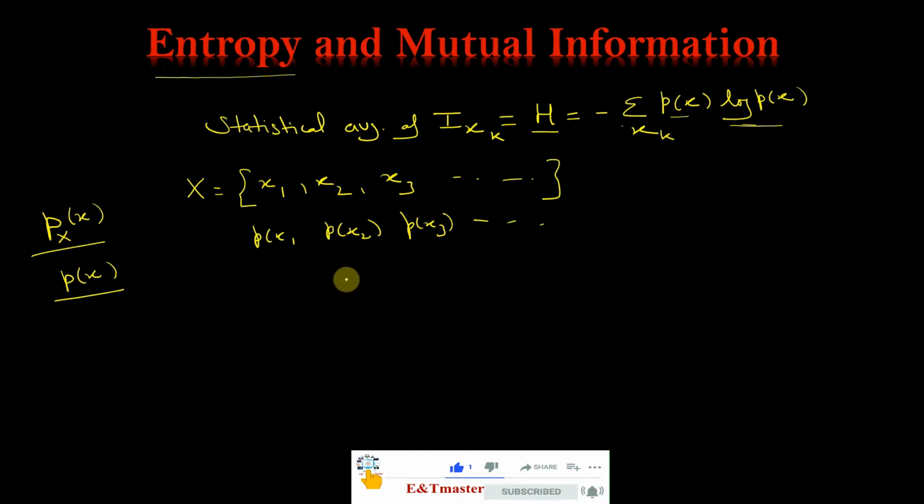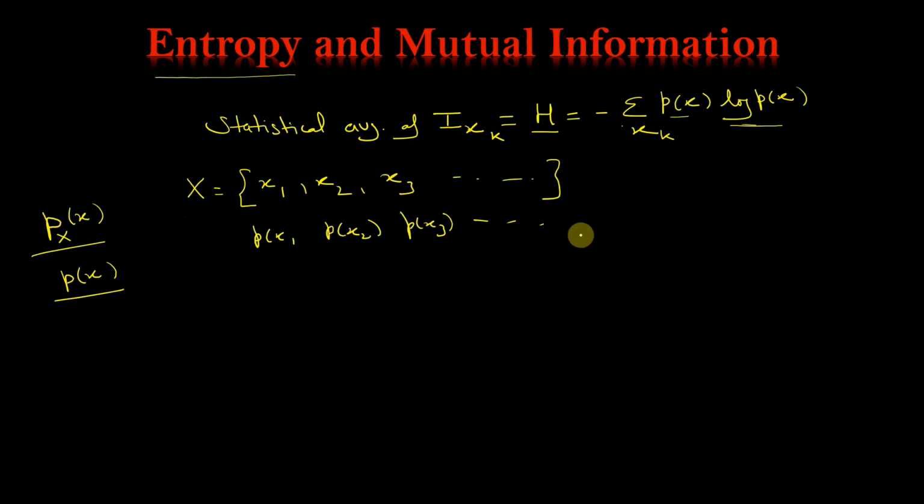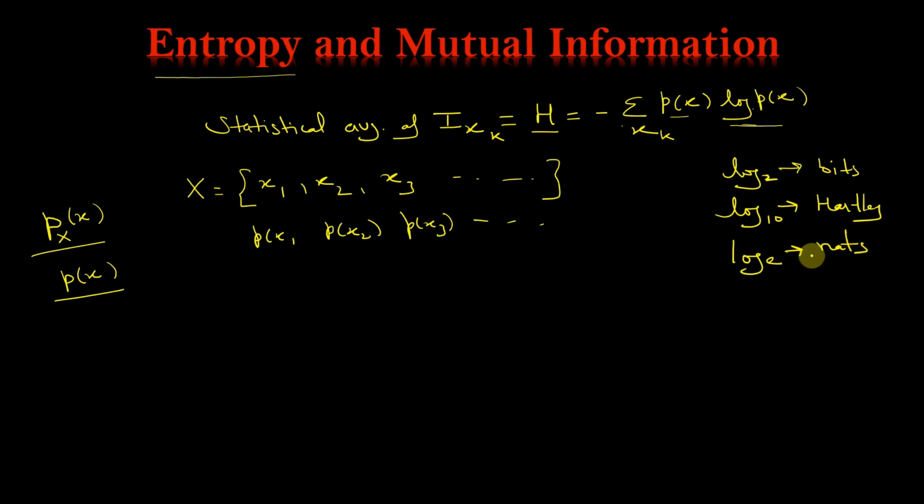Here we are taking log base 2. If the base of the log is not written, by default it is 2. If base 2 is used, the units of this information are bits. If log base 10 is used, then the unit will be Hartley. If log base e is used, then the units of this information are nats. So remember this.